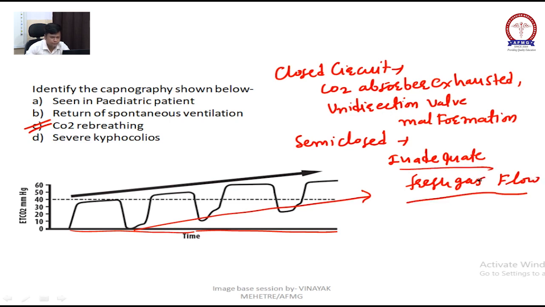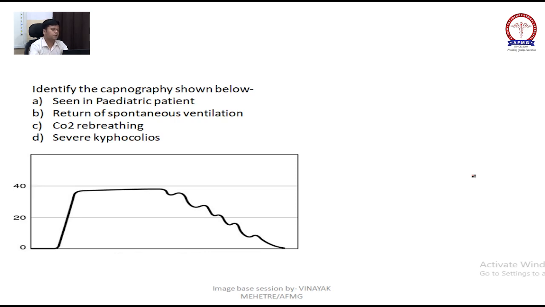Inadequate fresh gas flow means there is less fresh gas flow in the circuit. Next, identify the capnography shown below, okay?